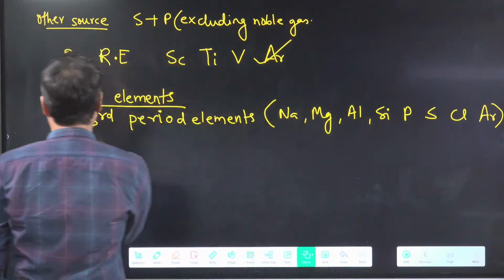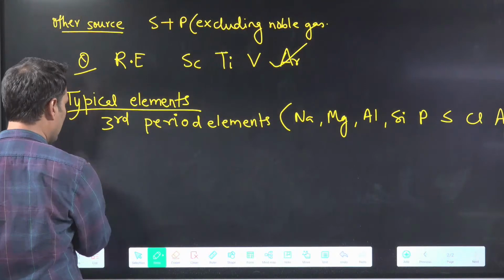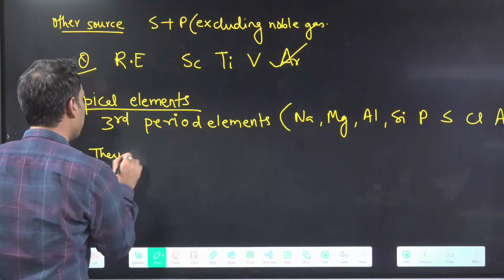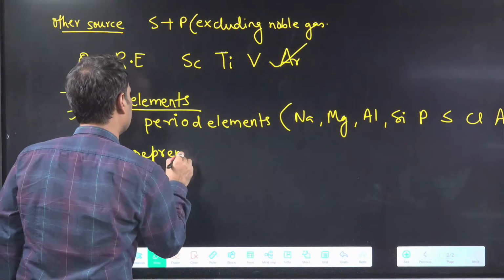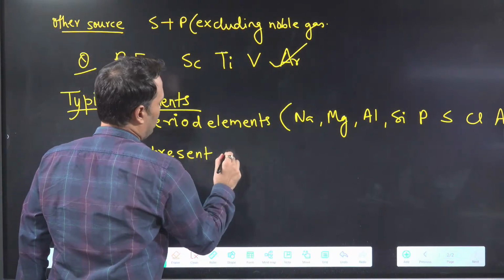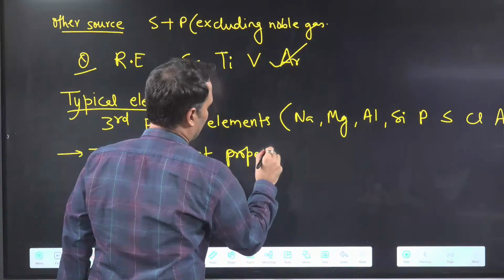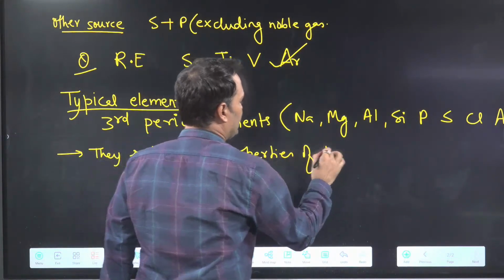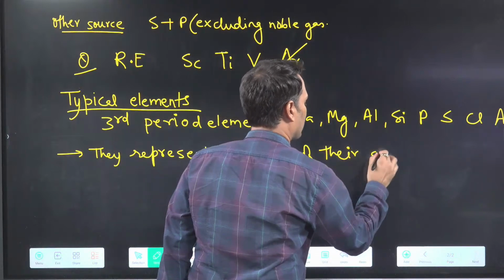The definition of typical elements is like this: they represent the properties of their group. Means what?